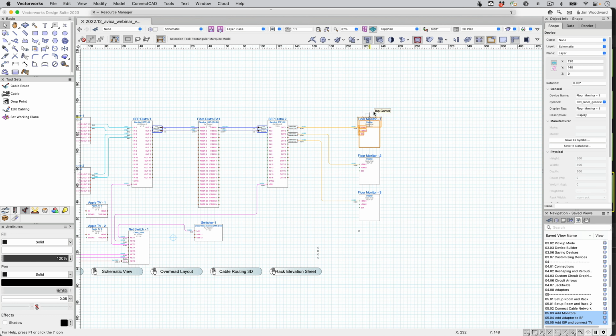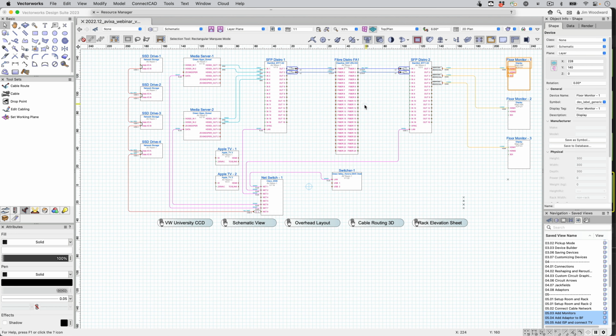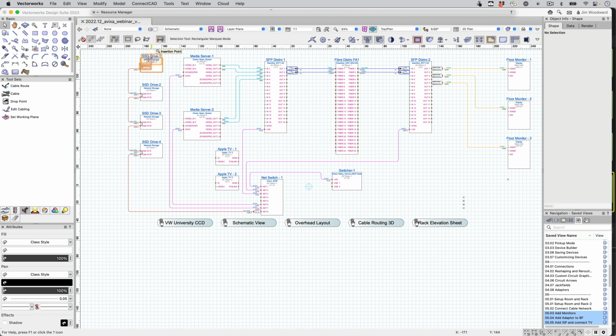Next, let's add one monitor. We'll show you we have the SSD drives, 2 media servers, some distros, some floor monitors on some stands.